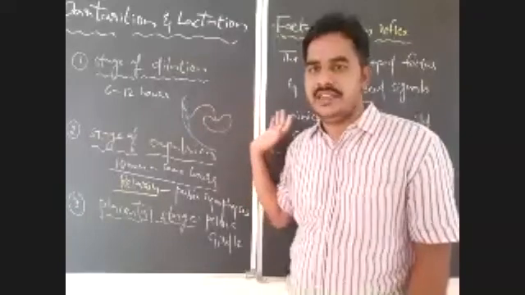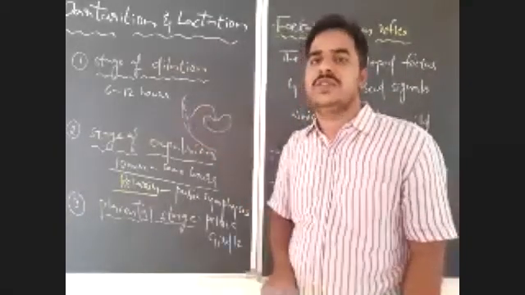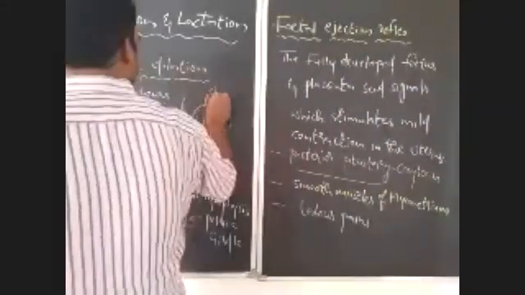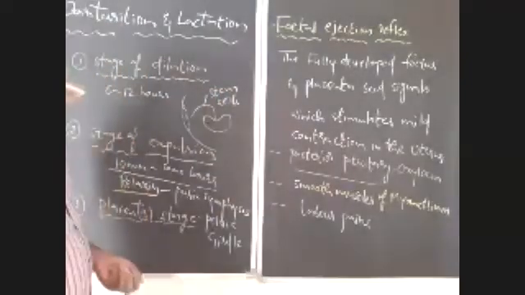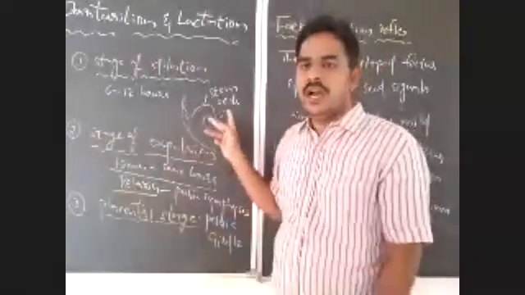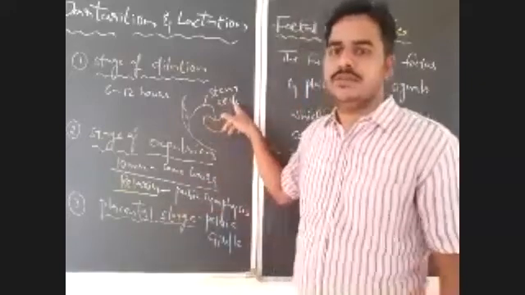And next, this umbilical cord contains very important stem cells. Stem cells are present in the umbilical cord. So whenever parturition is done, the umbilical cord will be cut and preserved for the stem cells.